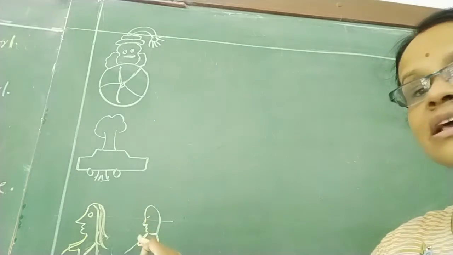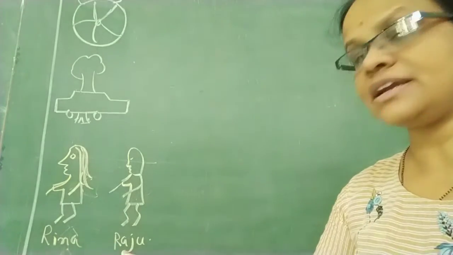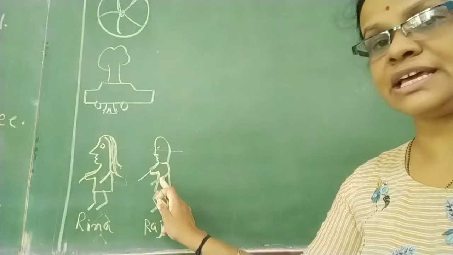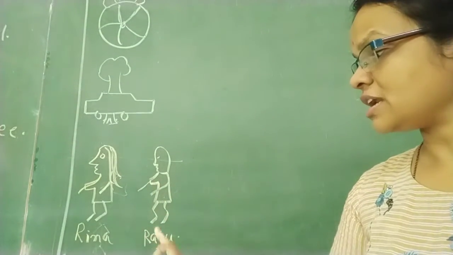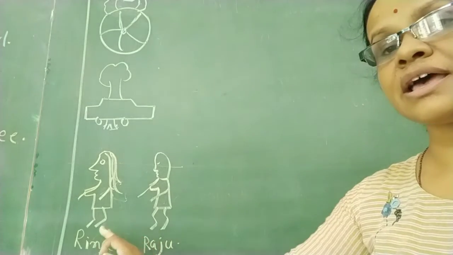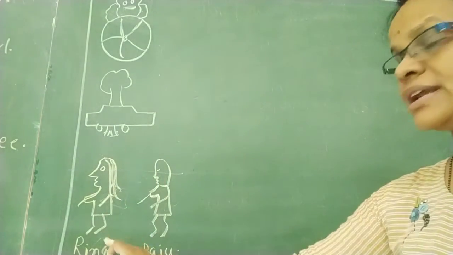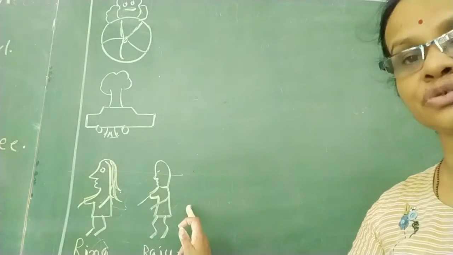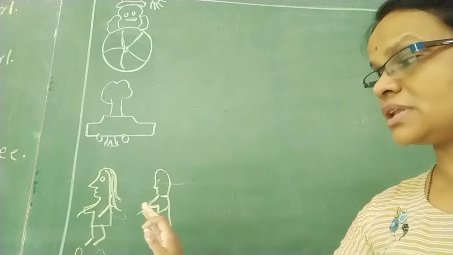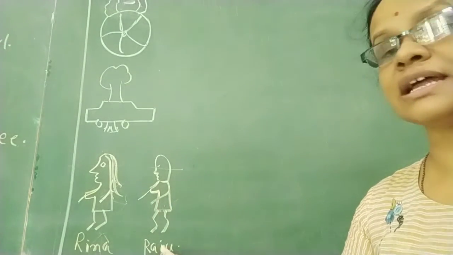Here another example, 2 children are given. Name is given Reena and Raju, and you can see that they are going this side. So she is the first and he is second. So what can we write? Raju is behind Reena, right? रीना, राजू कहाँ है? रीना के पीछे. और अगर आपको रीना के लिए लिखना है, so you can write Reena is in front of Raju. राजू के आगे कौन है? रीना. और रीना के पीछे कौन है? Who is behind Reena? That is Raju.